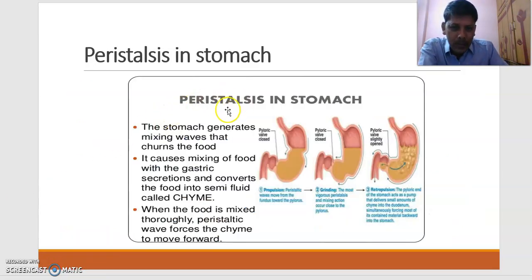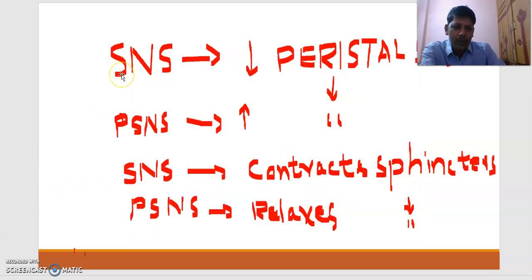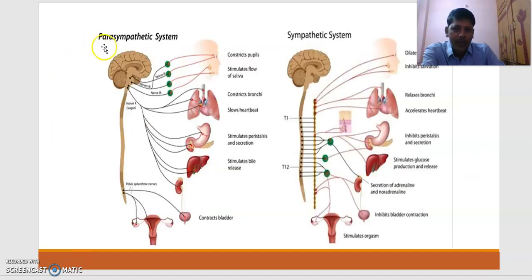Peristalsis in terms of the stomach: as I told you, powerful peristalsis occurs here. As a result, chyme is formed. The sympathetic nervous system decreases peristalsis, whereas the parasympathetic nervous system increases peristalsis. The sympathetic nervous system contracts sphincters, whereas the parasympathetic nervous system relaxes sphincters. You can observe here the parasympathetic nervous system and sympathetic nervous system.